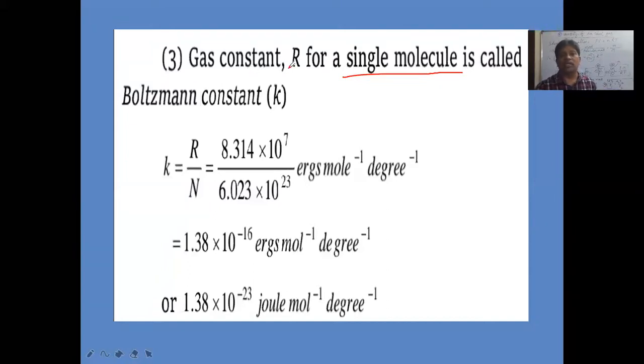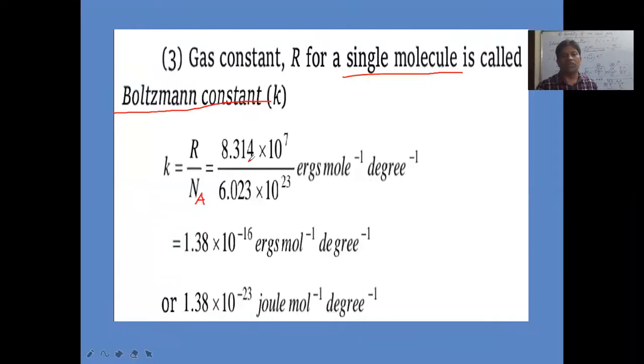So this gas constant R, the universal gas constant, for a single molecule is called the Boltzmann constant, K. Boltzmann constant K is equal to the R value per single molecule. That is obtained by R divided by Avogadro number, Na. Avogadro number is 6.023 into 10 power 23.